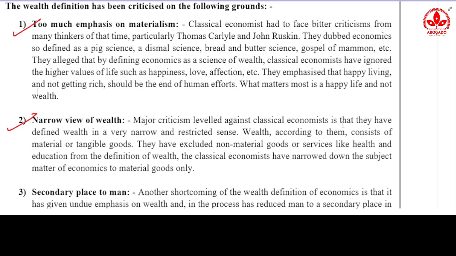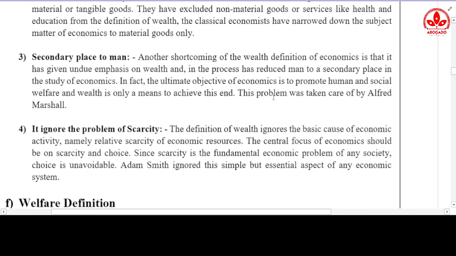So this narrow view of wealth was also a major criticism, that the wealth which you have been talking all about is also incomplete. Now the third thing is, another shortcoming of the wealth definition of economics is that it has given undue emphasis on wealth, and in the process has reduced man to a secondary place in the study of economics. In fact, the ultimate objective of economics is to promote human and social welfare, and wealth is only a means to achieve this end. This problem was taken care of by Alfred Marshall.